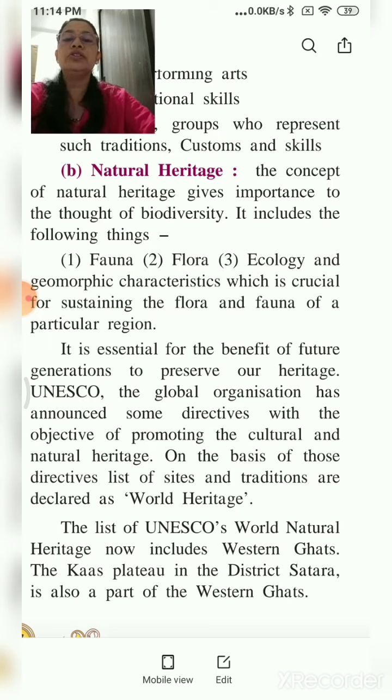The plants and animals that are naturally seen in a particular region depend largely upon the ecology, that is their relation with one another, and the geomorphic, that is the landscape or the natural features.